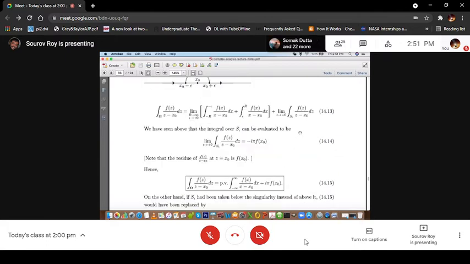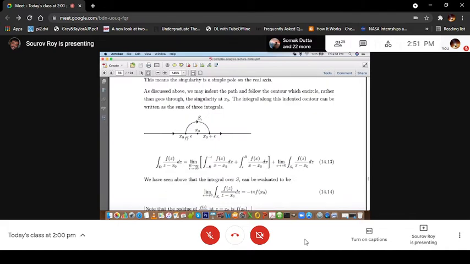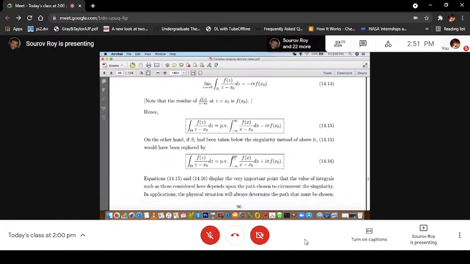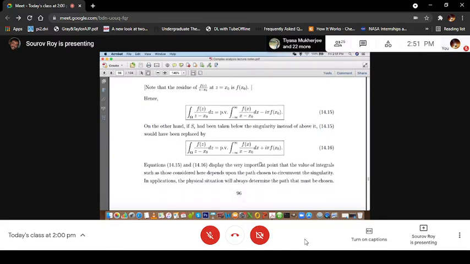On the other hand, if you had taken S epsilon below the contour, closing it the same way, then the integration on the indented contour, since the indentation is now in the lower half plane, will have a plus sign, plus i pi f(x0).